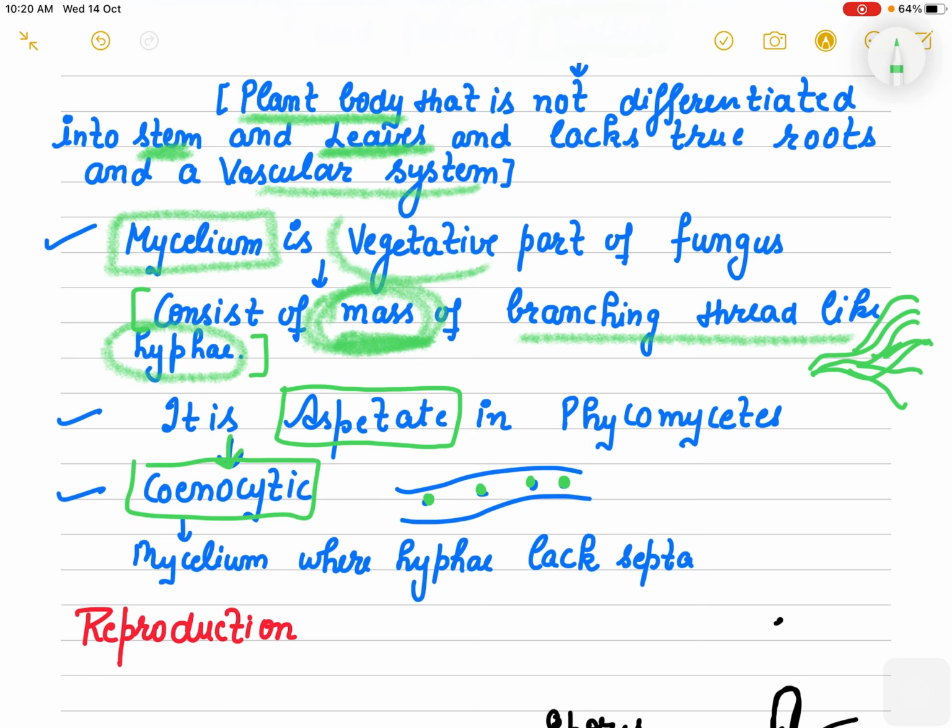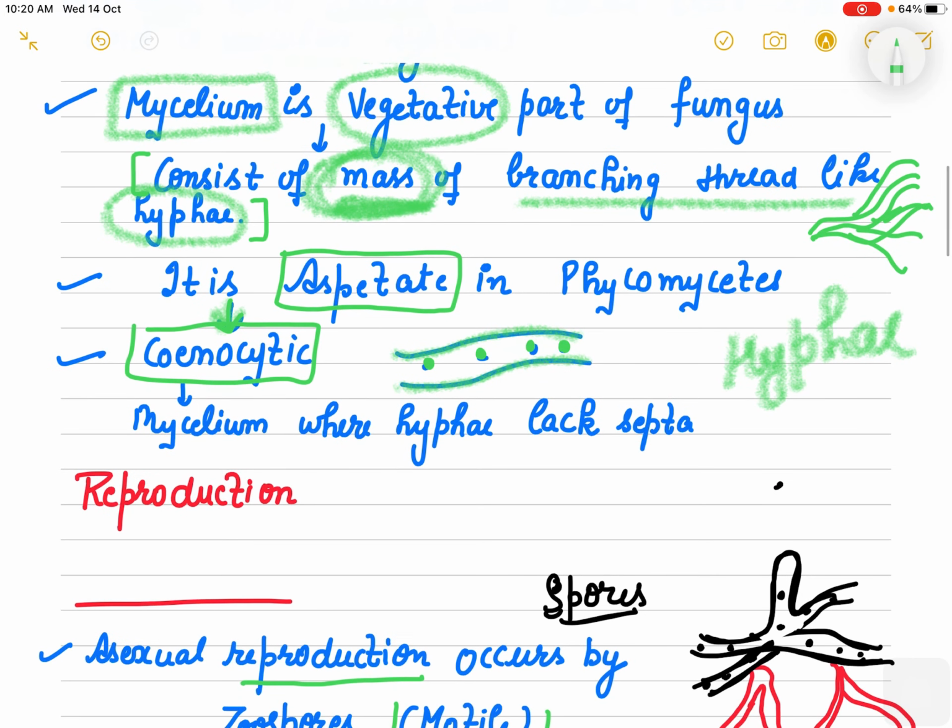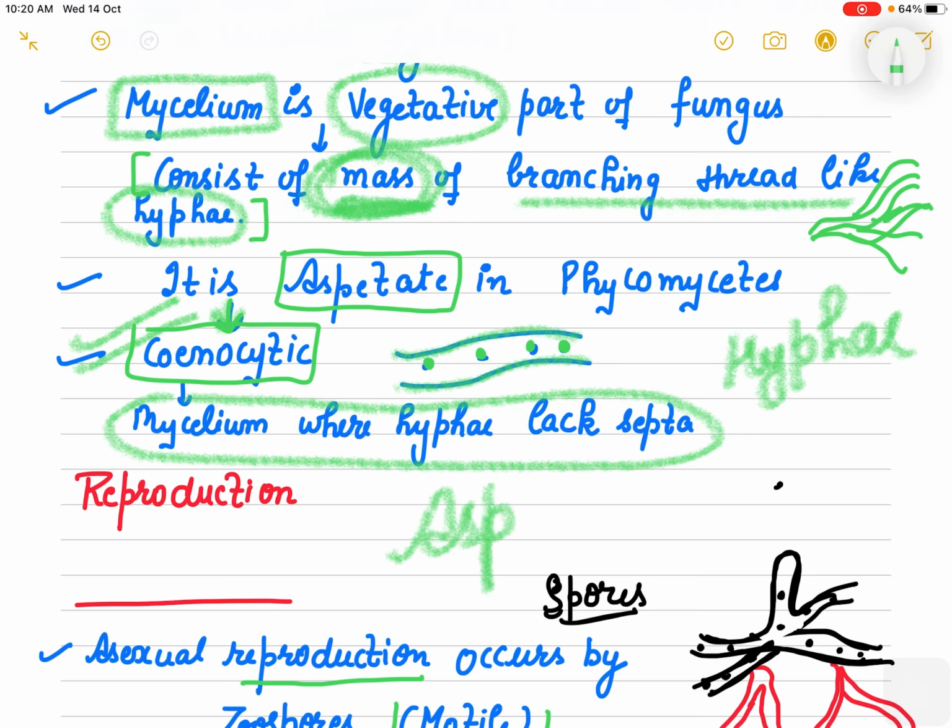It is the vegetative part of the fungus, and in Phycomycetes the hyphae are aseptate. A mycelium in which hyphae lack septa is known as cenocytic. So Phycomycetes are aseptate and cenocytic. They do not have any septum.